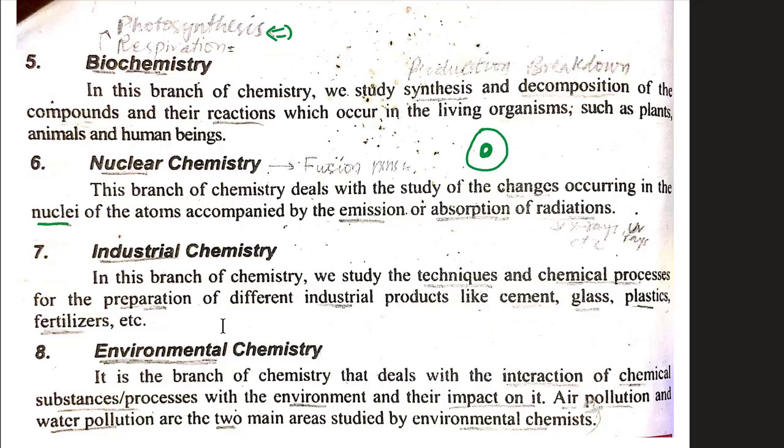Industrial chemistry. Industrial chemistry is a branch of chemistry in which we study the techniques and chemical processes for the preparation of different industrial products like cement, glass, plastics, fertilizer, etc. Most of these products that you see in your market that you use, the spices, cement, glass, plastics, edibles, etc., they are prepared in industries. In industries, we have chemists that study the formulas, the different chemical processes that result in these final products.